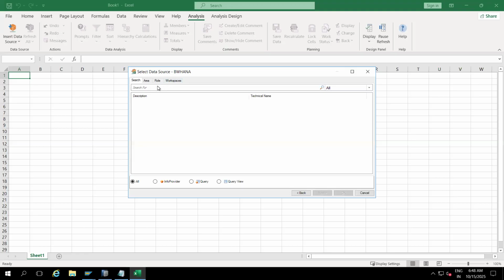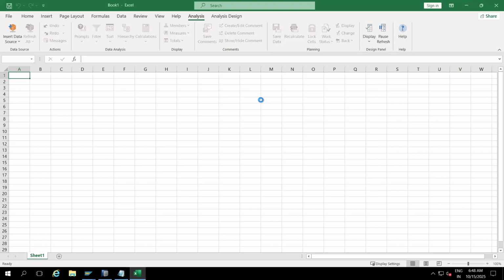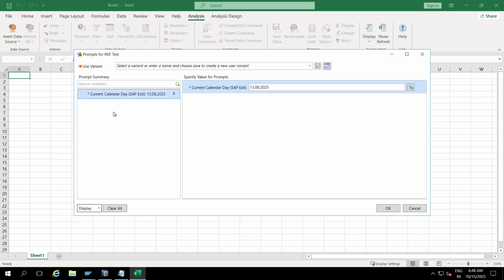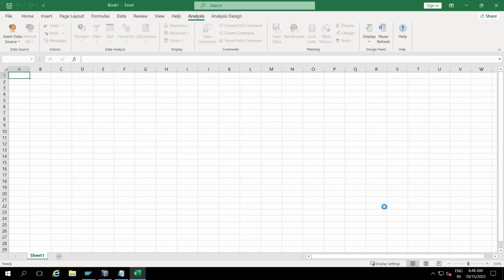Don't search by text. You can search by it, but don't get confused; the technical name will be unique. So this is the technical name and this is the description. You can see it. So double click. Okay, it's good.